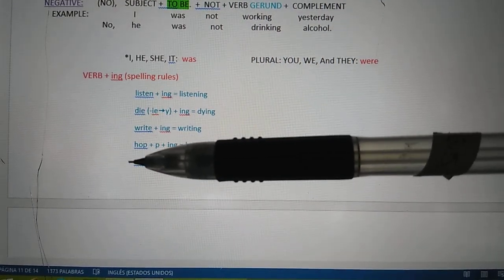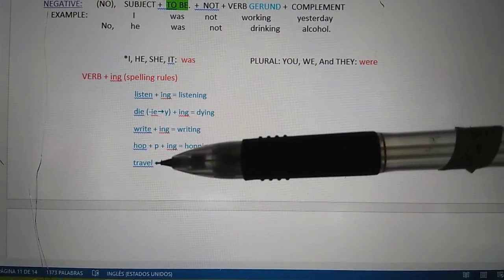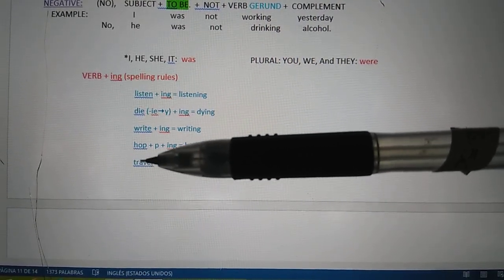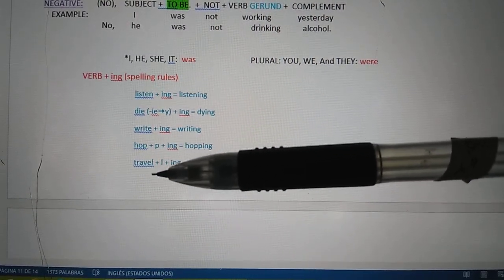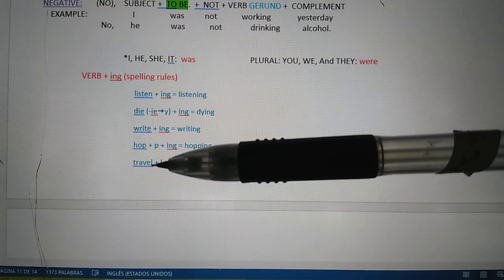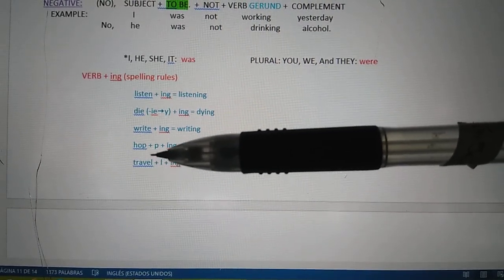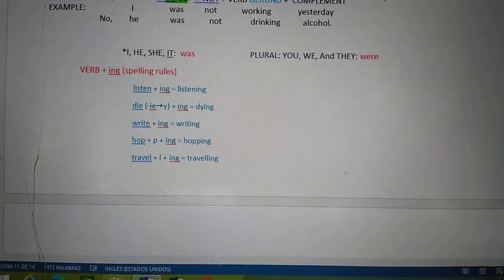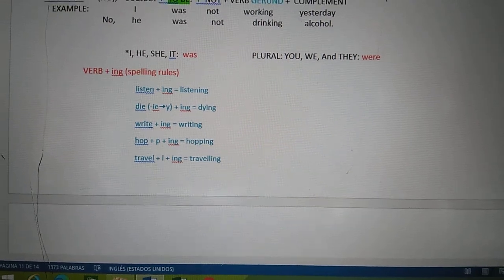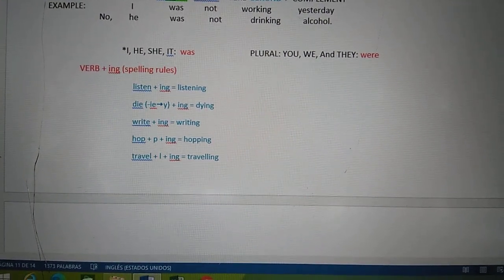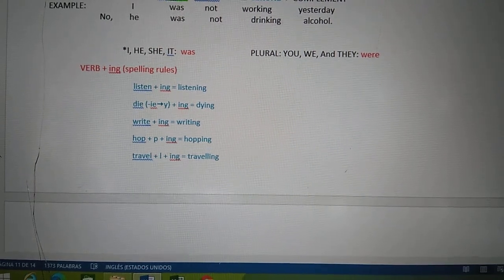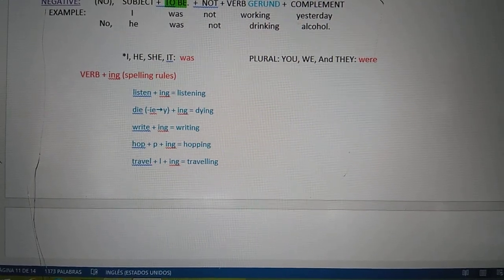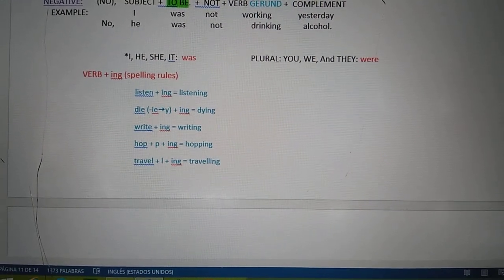One syllable. What happens with two syllables and we double the L? When we have a word with two syllables, travel, but this is the strong syllable, vel, this is the strong one. So just in this case, consonant, vowel, consonant, we have to double the last consonant. And that's why we have traveling with double L. Okay, so that is my recommendation. Please analyze the rules and memorize them, because this is the difficult part of this tense, because as you know, this is not complicated.